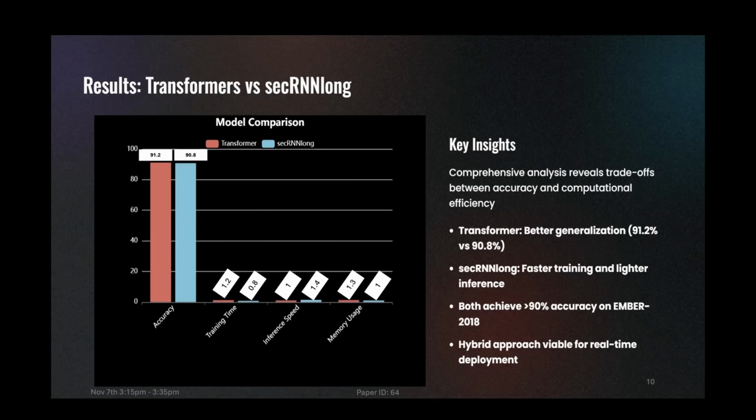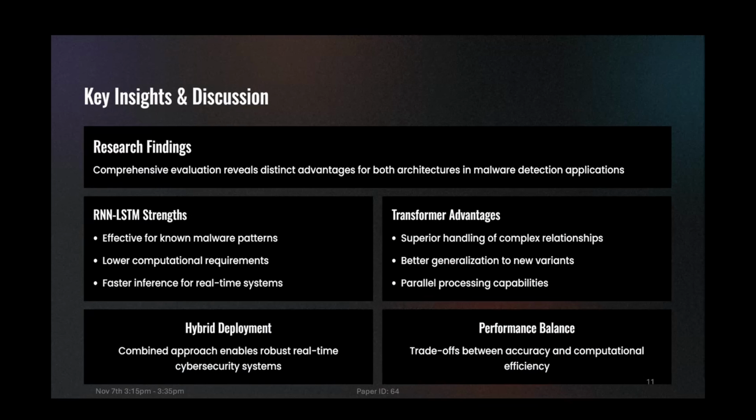You can see that 91.2 accuracy, and secRNNlong has faster training and lighter inference. Both achieve greater than 90% accuracy on the EMBER 2018 dataset. A hybrid approach is viable for real-time deployment. So our next slide is key insights and discussions.